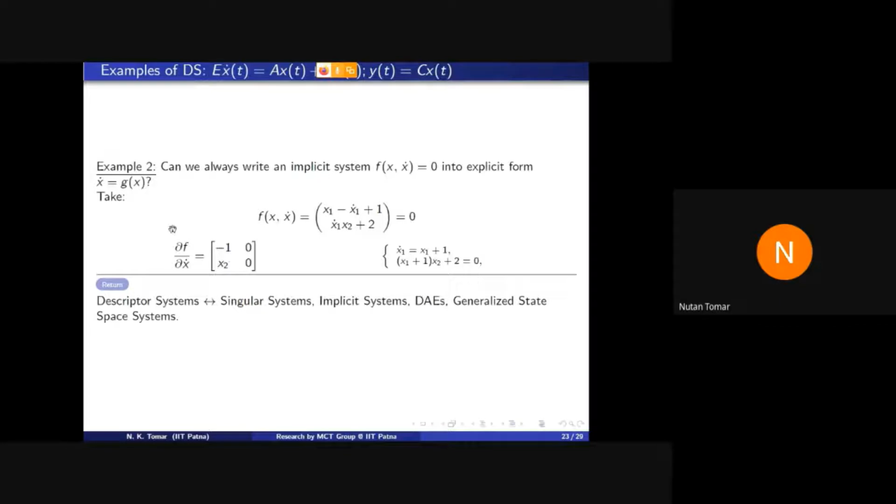So we cannot do this conversion into explicit form, but we can write a system of DAEs. Here it is a nonlinear case, but we can linearize it. DAEs can be written immediately because the first equation suggests that x1 dot is equal to x1 plus 1, and if you substitute this value in the second equation, we obtain this algebraic constraint.